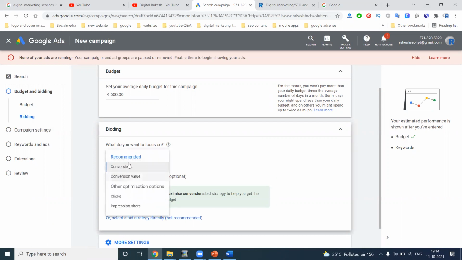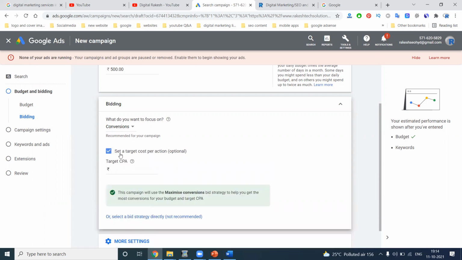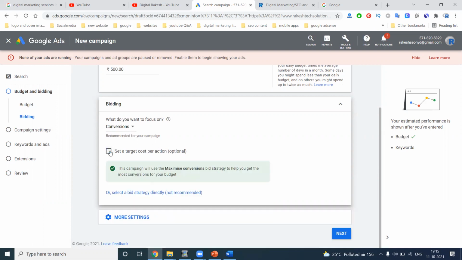Conversion value is different. I'll go with conversion. Clicks or impression share, which one am I looking for? Conversion. Set the cost per action: for each action, how much budget you fix. When I click here, I'll give 100 rupees. For each action, the spending will be 100 rupees. I'm not interested, leave it. Adding a budget is not a mandatory field.